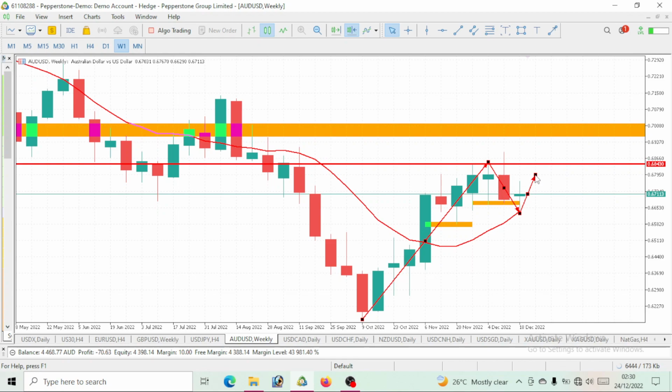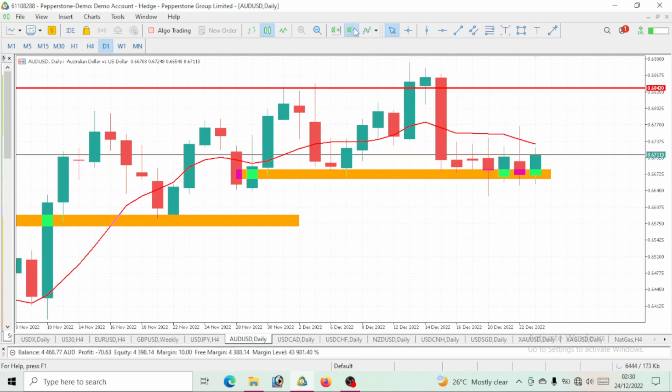One of the reasons is that our USD index itself is dropping, right? And you can take a look at the AUD to USD. Once USD is dropping, then any pairs we are trading against USD should give us a bullish move. So there's no doubt we will be getting a bullish move on this AUD to USD, and you can see it's still trading above our moving average. That should take us to the daily time frame.